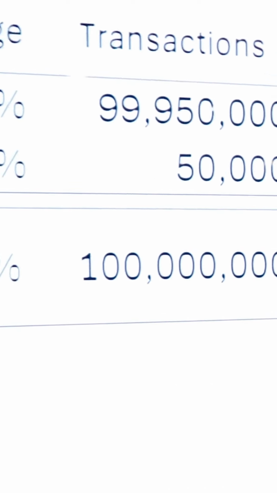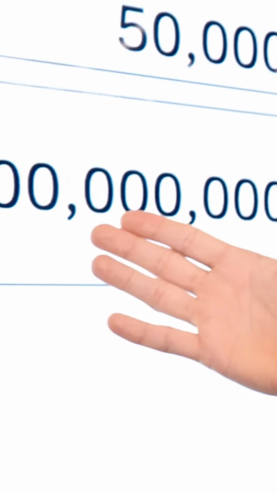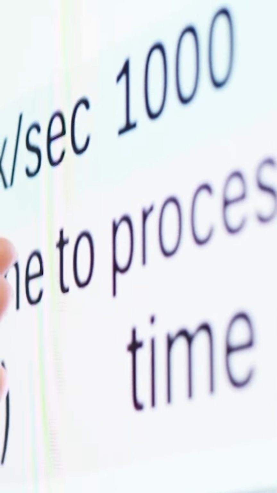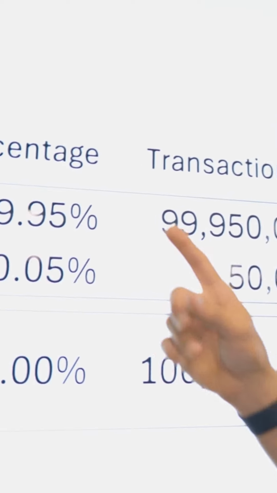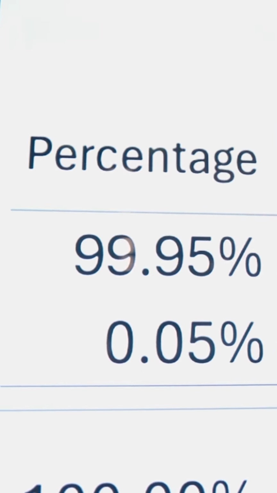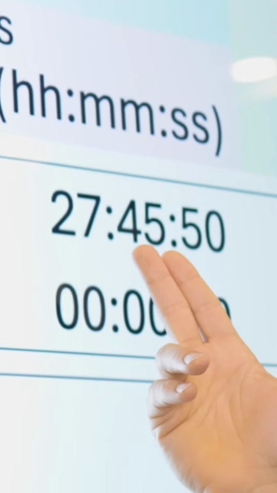Imagine that we have a system that needs to process 100 million transactions and that we can process 1,000 transactions per second. 99.95% of those transactions are going to take 20 milliseconds each. So overall, 27 hours and 46 minutes.